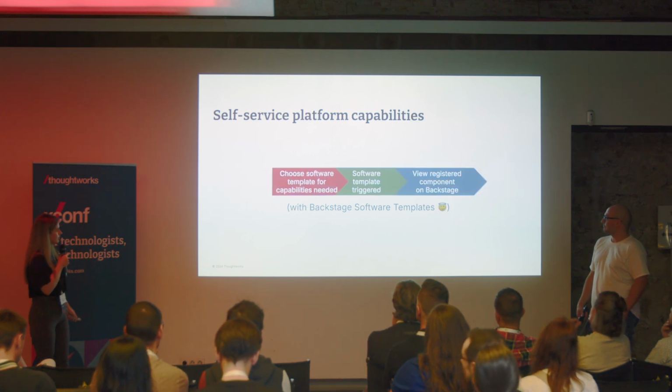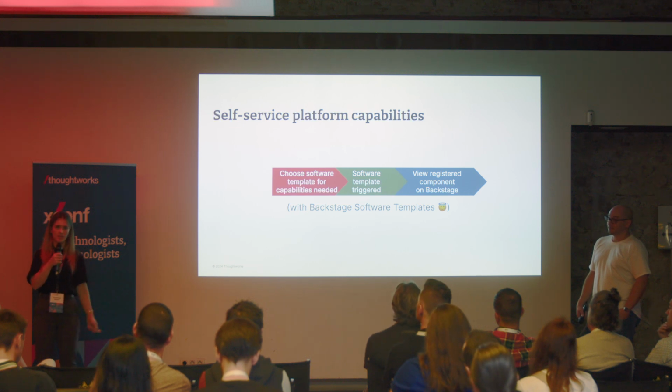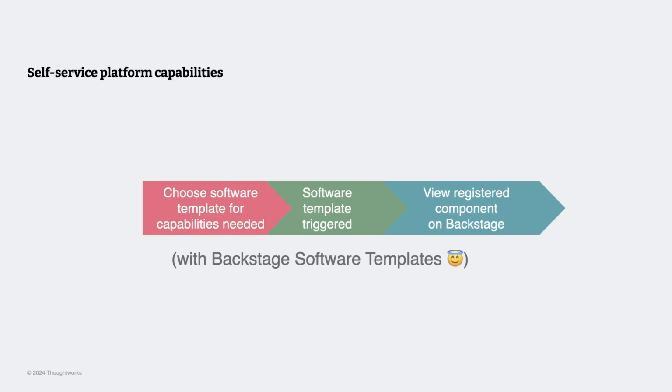But how does the process look once you have Backstage software templates? This can very much shorten the process, because as a developer or as a product team member, you just go on Backstage, you choose a software template for the component that you want to create or the capability that the platform team is offering.